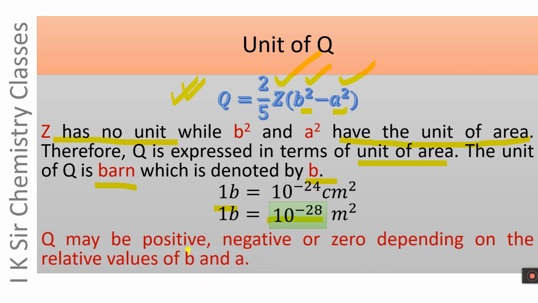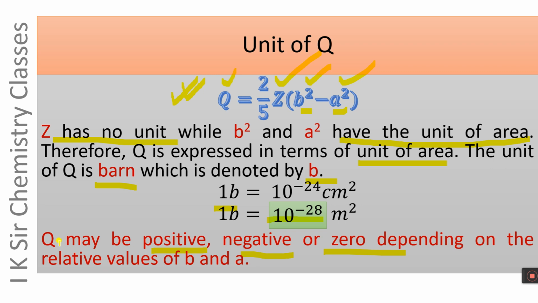Q may be positive, negative and even zero, depending upon the relative values of B and A. Please see it again.